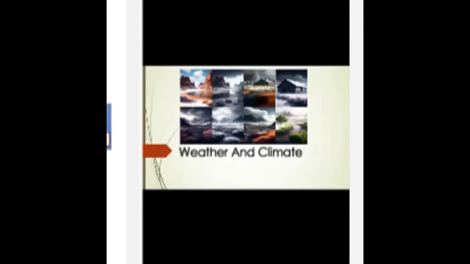Climate change is a pressing global issue, and it's important that we take action to mitigate its effects and adapt to the changes that are already happening. Individuals, governments, and international organizations have a role to play in reducing greenhouse gas emissions, investing in clean energy, and promoting sustainable practices. With collective efforts, we can work towards a more sustainable future.